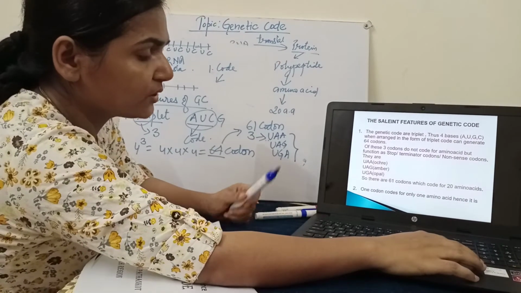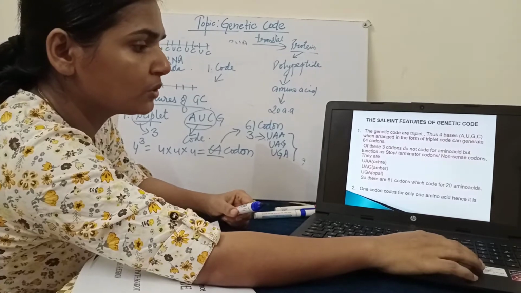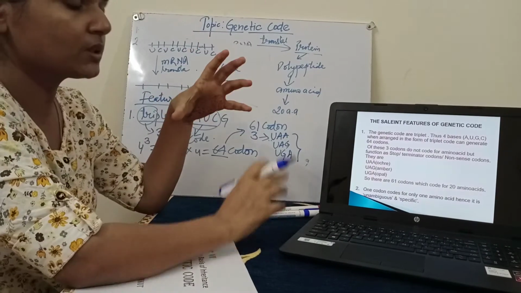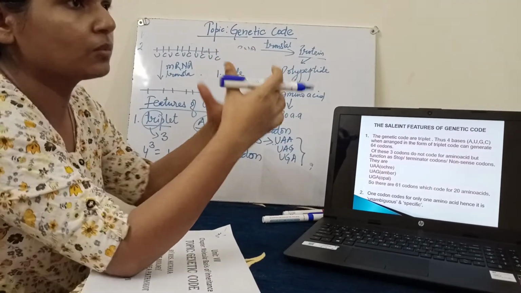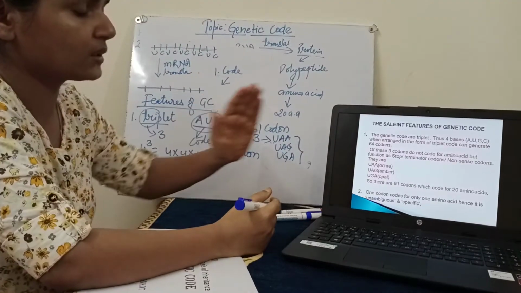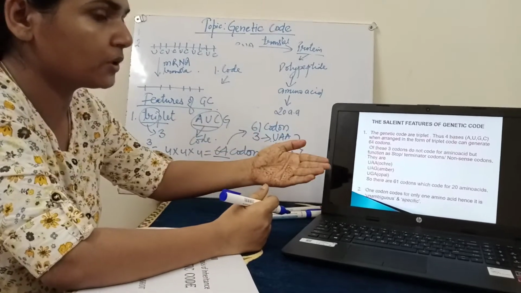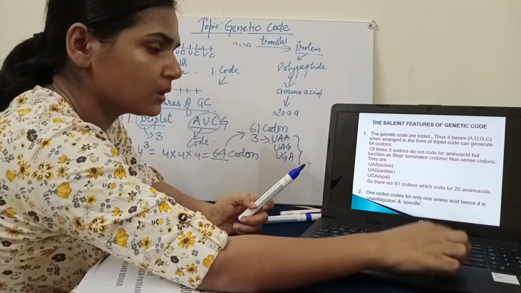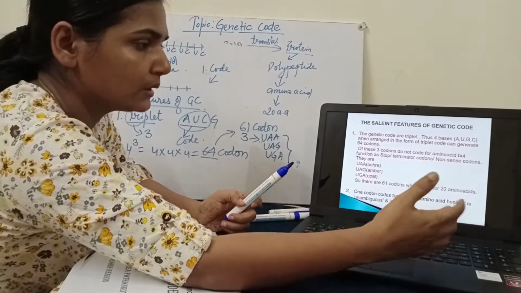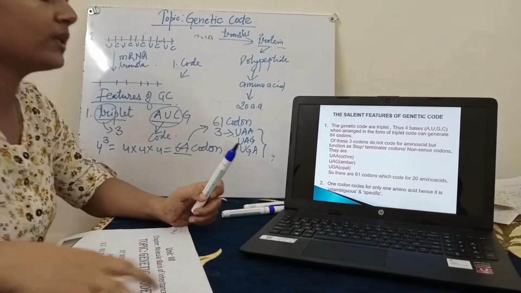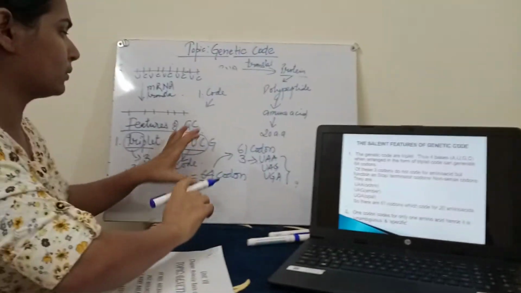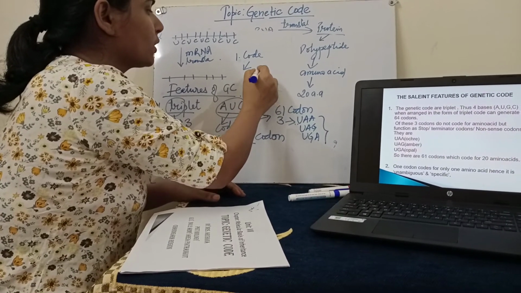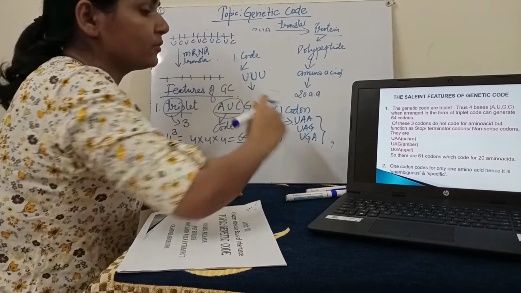Now the next feature is one codon codes for only one amino acid, meaning it is unambiguous and specific. Specific means very particular, the relation is completely fixed. And unambiguous, you also know, is the opposite of ambiguous, meaning there are no multiple answers. So the genetic codon is unambiguous. Suppose I am talking about triple U and it is synthesizing phenylalanine.